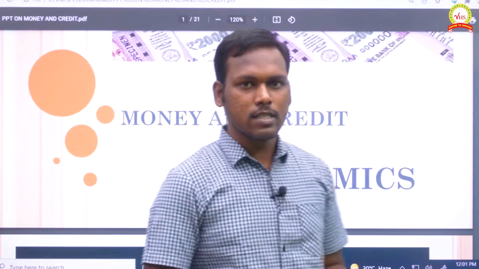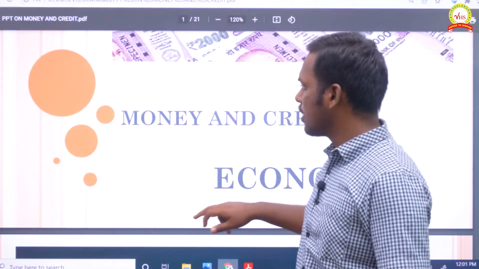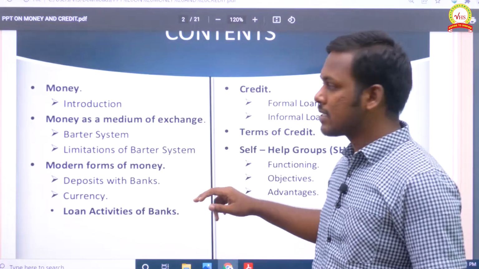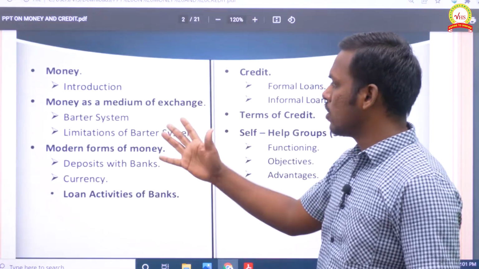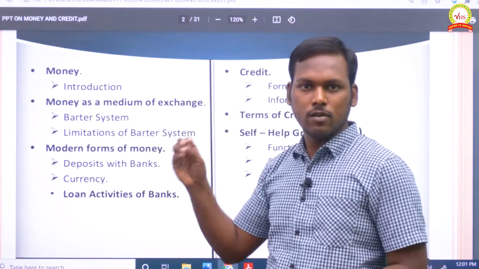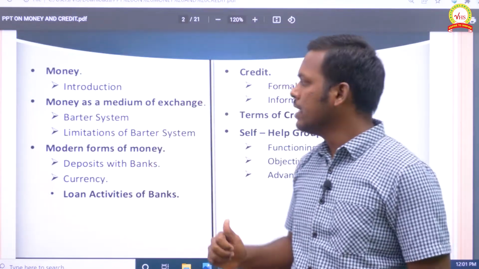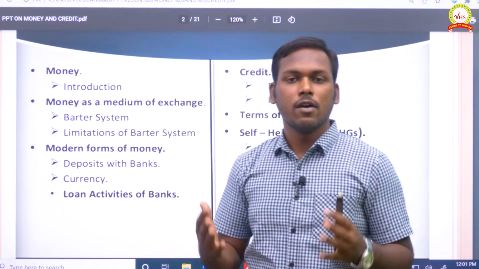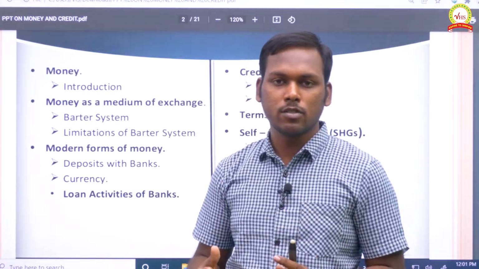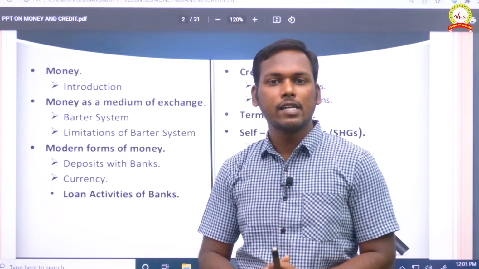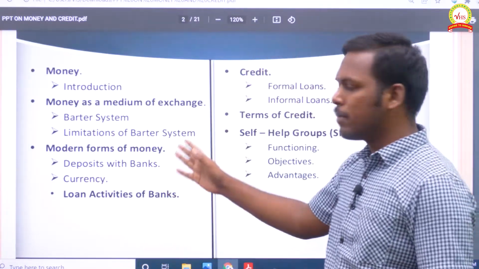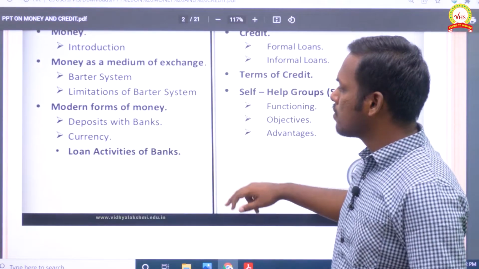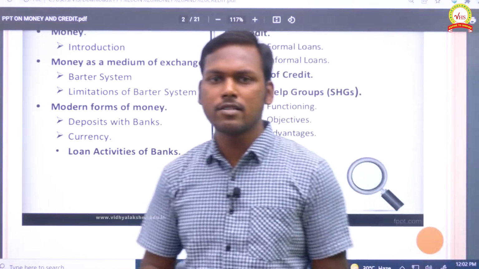In the last class we have seen this. Let me give you a quick recap on all those topics. Money is all about a medium of exchange. Keep that point in your mind. The barter system is all about exchange of goods with double coincidence of wants. That is what we used in ancient times. There are certain limitations with the barter system. And modern forms of money we have seen: paper currencies and coins.